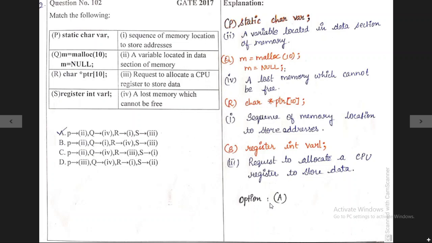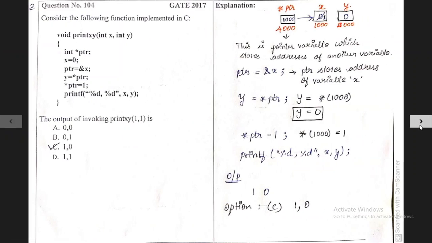Okay, we will move on to the third question. In this program, they have given a set of functions, and after executing this function, what is the output?